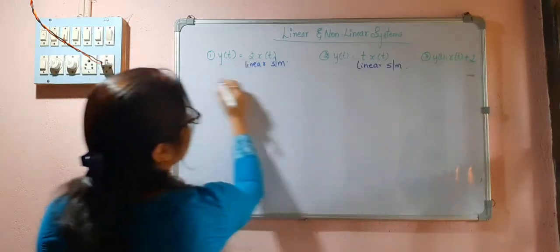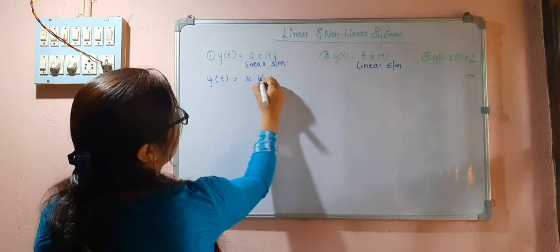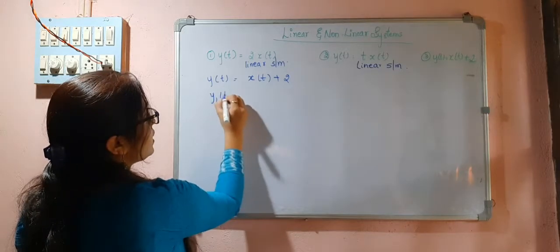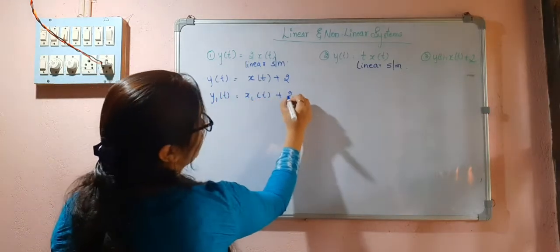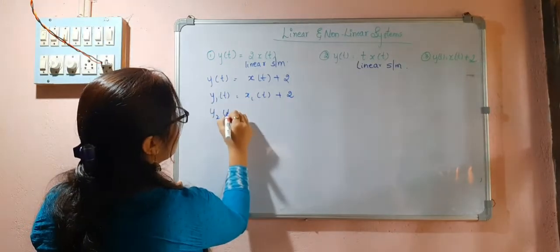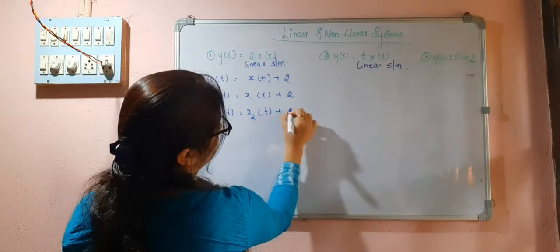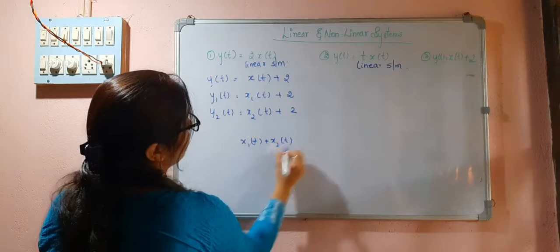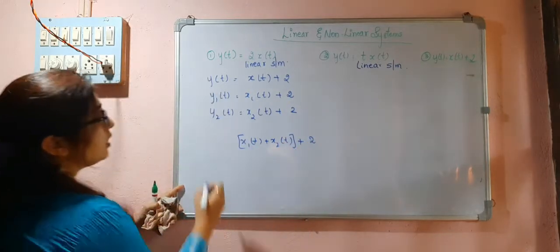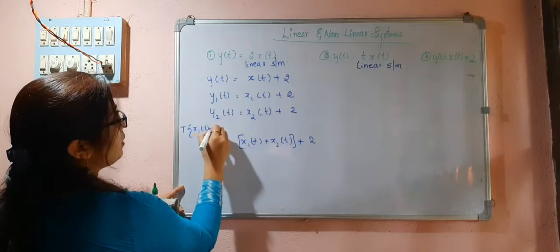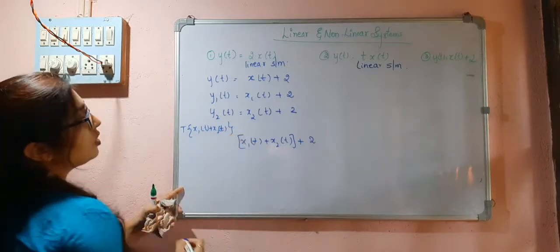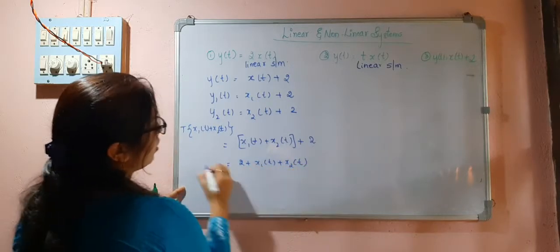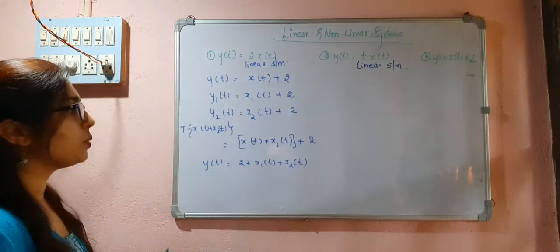Now let us take this. y of t is equal to x of t plus 2. So y1(t) is equal to x1(t) plus 2, and y2(t) is equal to x2(t) plus 2. Now if I replace the input by x1(t) plus x2(t), this is nothing but the operator on x1(t) plus x2(t). So this is equal to 2 plus x1(t) plus x2(t).